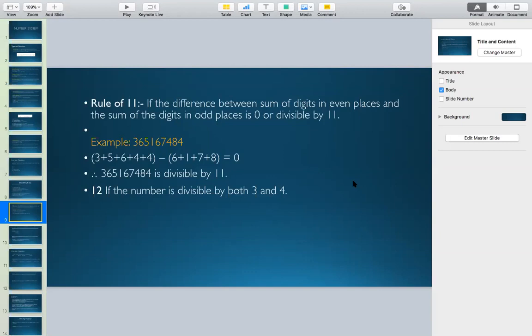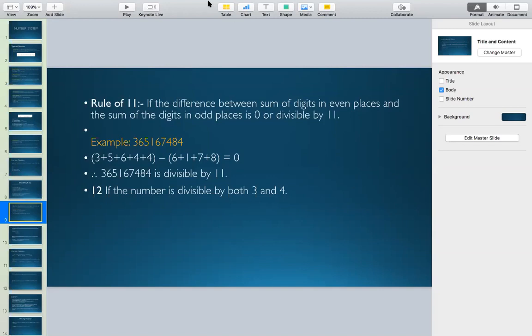So what you need to do is add the digits in the odd places. You need to add the digits in even places separately. Then you need to take the difference of them. And if the difference is equal to 0 or comes out to be a multiple of 11, then the given number is divisible by 11.